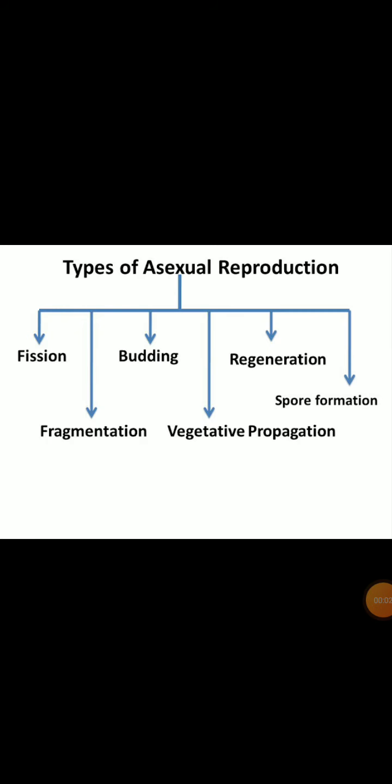We are discussing types of asexual reproduction, wherein we learned fission, in that we have learned binary fission and multiple fission, and now we will learn the next type of asexual reproduction, that is fragmentation. Fragmentation is seen in simple multicellular organisms.